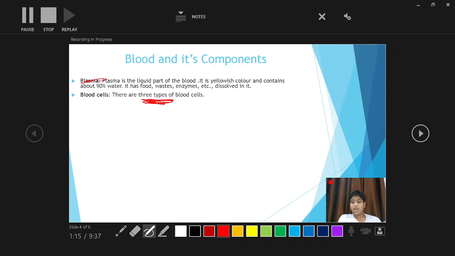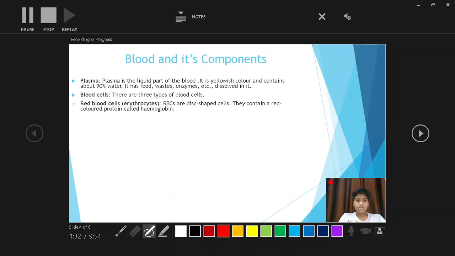Otherwise marks will be deducted. My marks were also deducted in the exam, 2 marks. It was a 4 marks question. So don't write plasma in the blood cells. The plasma is a different part of the blood.